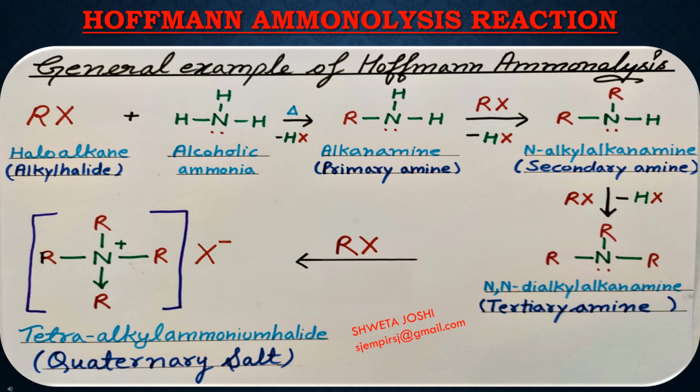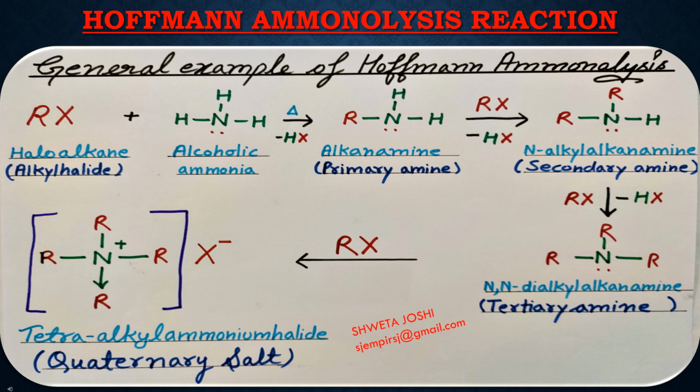Now, since we have taken excess of haloalkane in this reaction, again in the same way the reaction will take place and a secondary amine will be formed. Now, the third hydrogen atom will be substituted by the excess RX, removing HX, forming a tertiary amine.